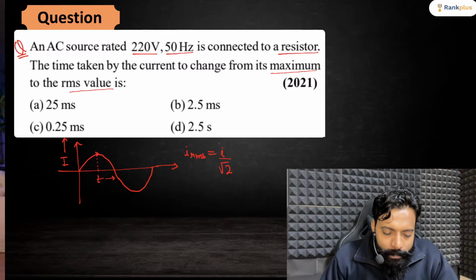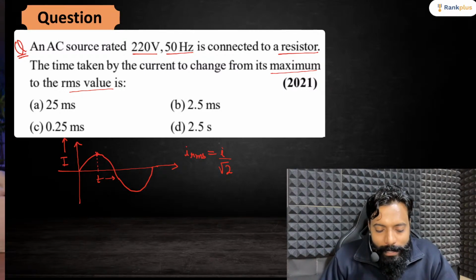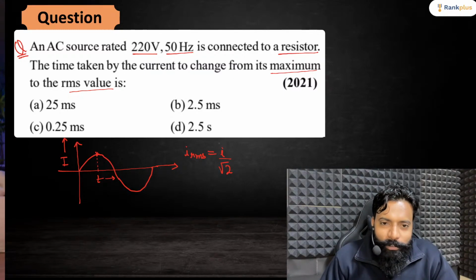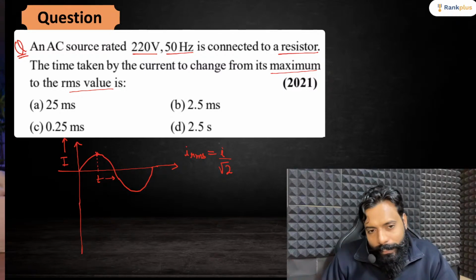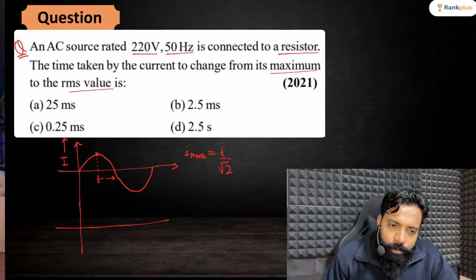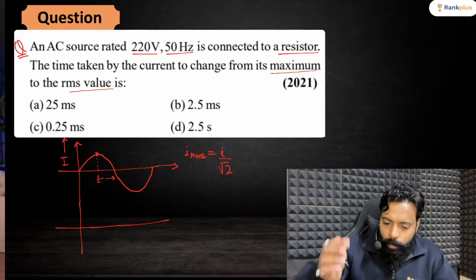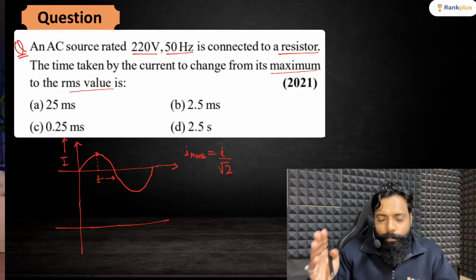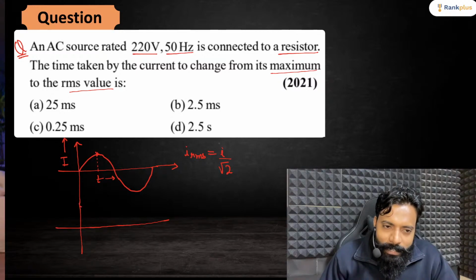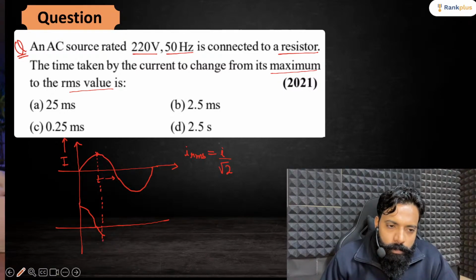And to get this value, I need to find out what must be the time for this. It will be very easy if I take the cos graph, because in the sine graph I need to consider whether it will come on the left side or the right side. If I take a cos graph, then I think it is easy to remember and easy to find out.